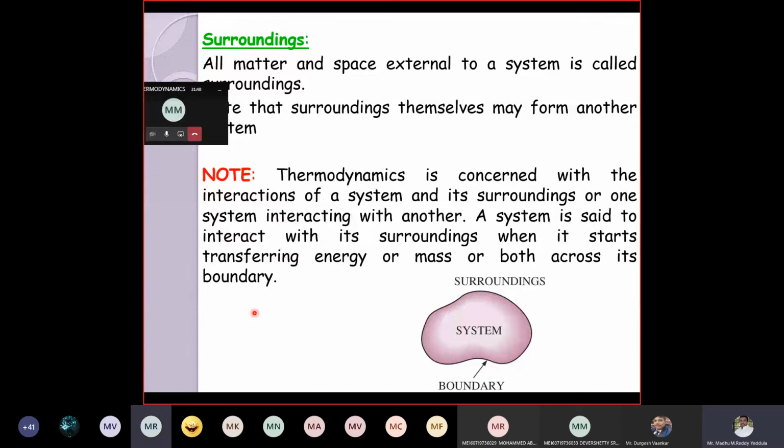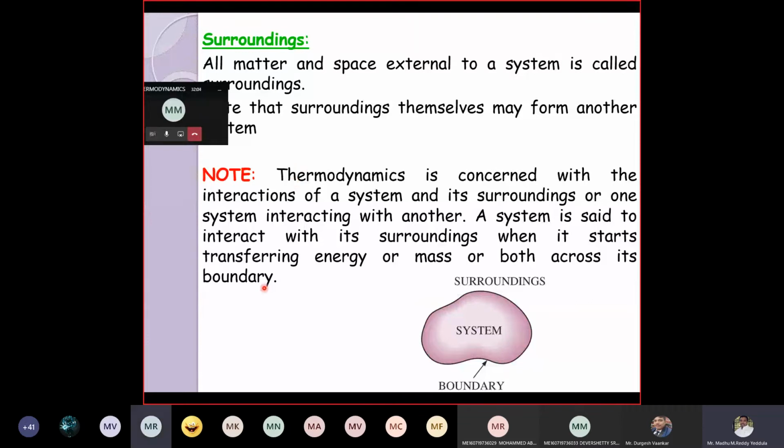Is it clear? System always interacts with the surroundings. Systems can interact with the surroundings. They can exchange matter. They can exchange energy. And surrounding itself is another system. A system is interacting with another system.